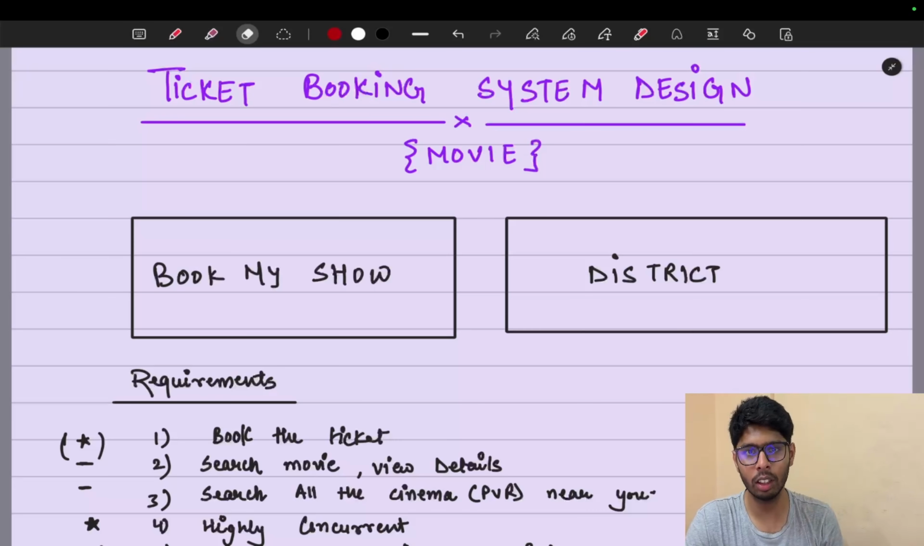So in India, for booking a movie, the one app or website that is pretty famous is BookMyShow, and the other one that was recently launched is District by Zomato. That's why I mentioned it here. We are going to see a common design of both of them. Now let's understand the requirements of the whole system.